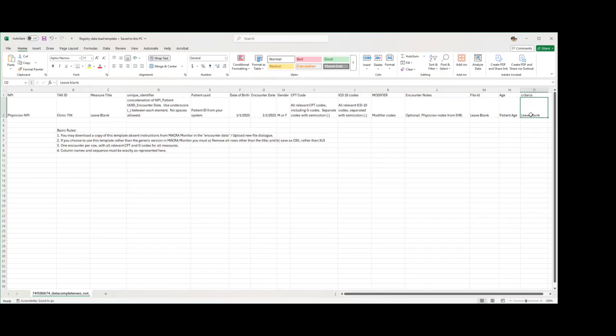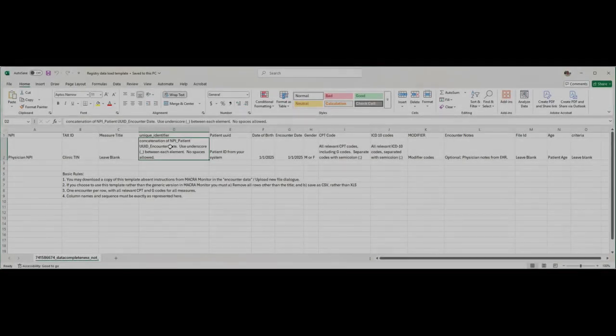So that's the description of the individual columns for the registry data. I said that there's one field I was going to come back to, and this one is a little bit different because it's a calculation you're going to have to make, or your billing company is going to have to make, or someone's going to have to make when they create the file. The end result will be a unique identifier that is a combination of three things that create a unique encounter.